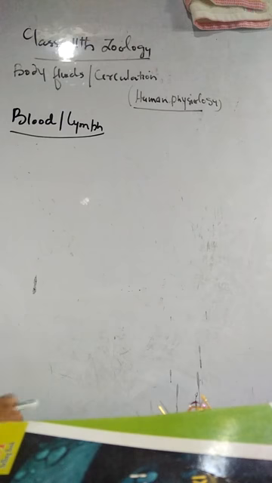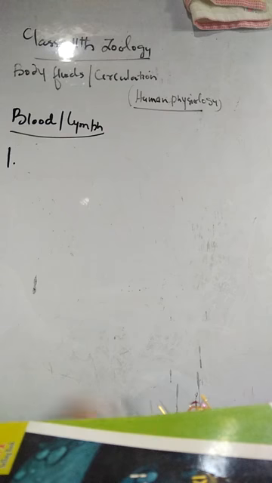There are two circulatory systems. Number one is the blood circulatory system. Number two is the lymphatic system. The two systems are very closely related to each other. But there are some differences between the blood and the lymph.